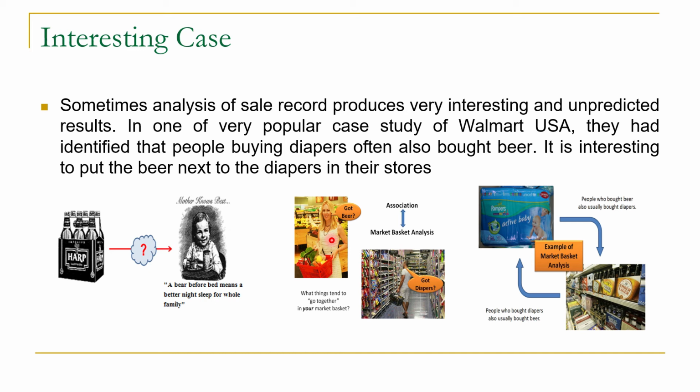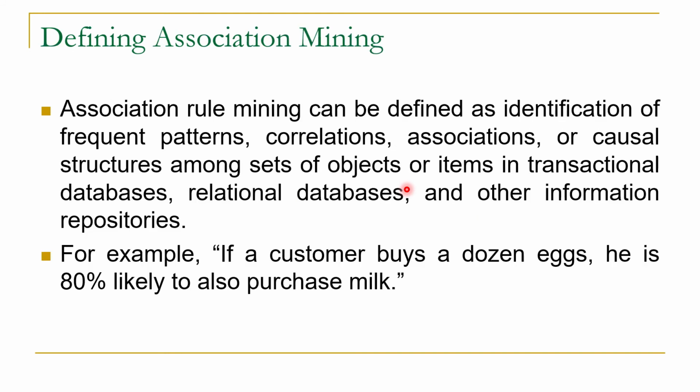It is very awkward that after buying beer, the person starts looking for diapers and puts both things together in the same basket. It's also very interesting to put diapers and beer on the same shelf. Actually, the reason for this association between diapers and beer was that people purchased beer and diapers at the same time during the weekend, to ensure that they have sufficient stock of these items for the next week. So this kind of analysis is very important for the market, and sometimes it produces very interesting results.